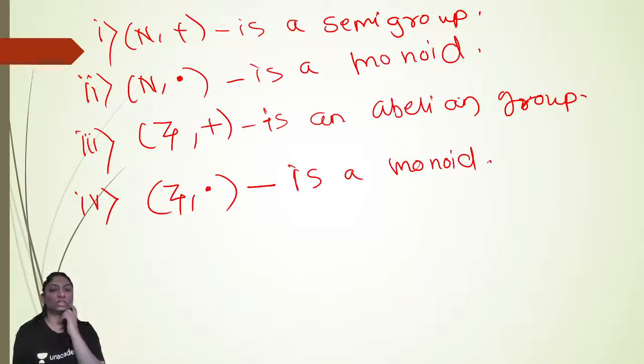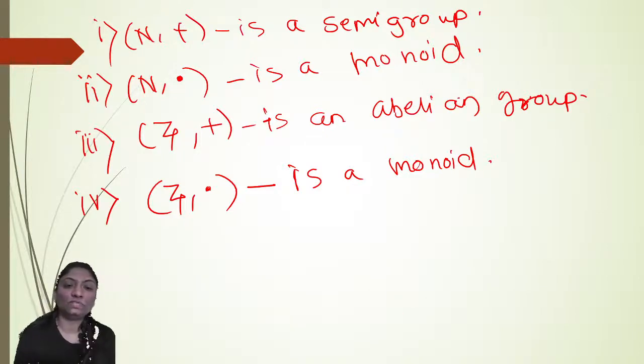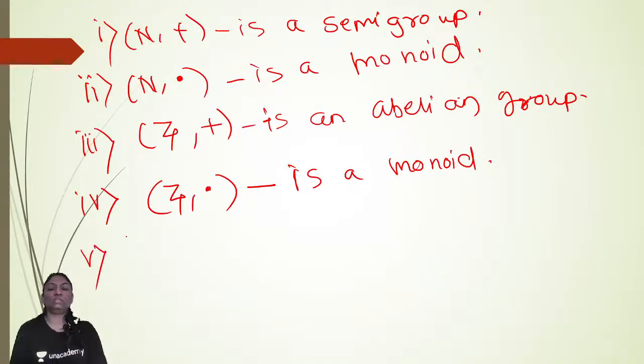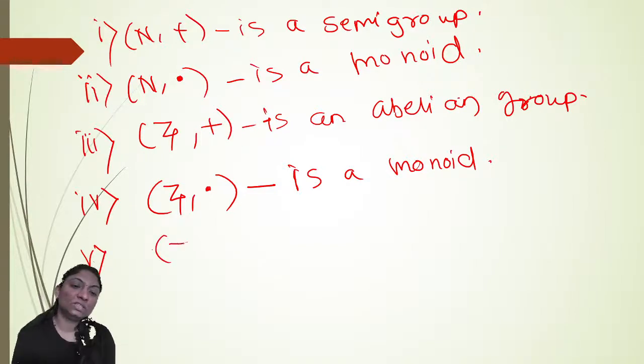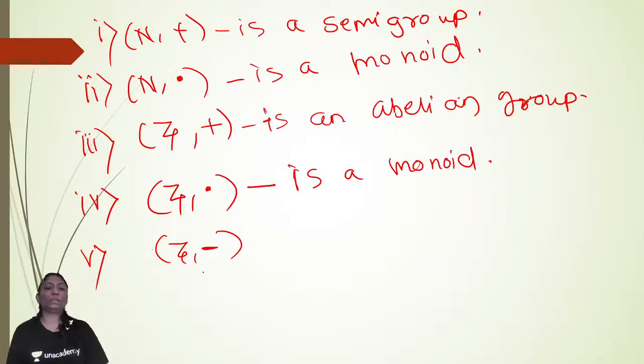Okay, there does not exist any multiplicative inverse in the set of integers with respect to multiplication. Now, the fifth set we will see is the set of integers with respect to subtraction. Subtraction is also a binary operation, right? Subtraction of any two integers is again an integer. So yes, the closure property is also satisfied.